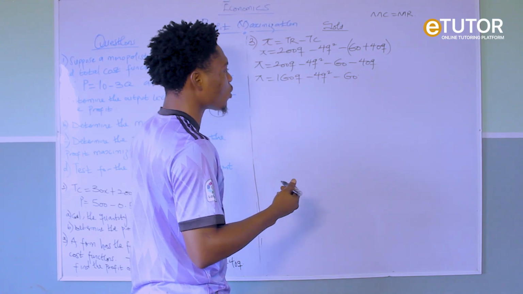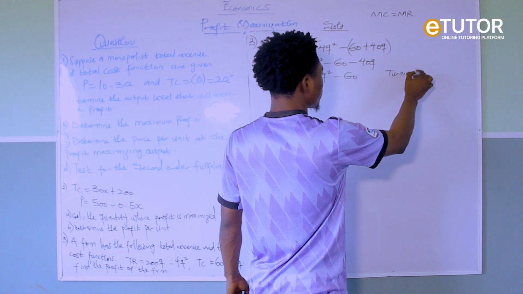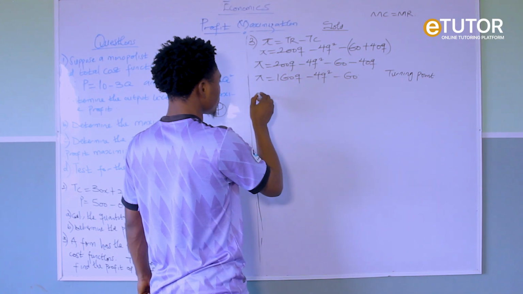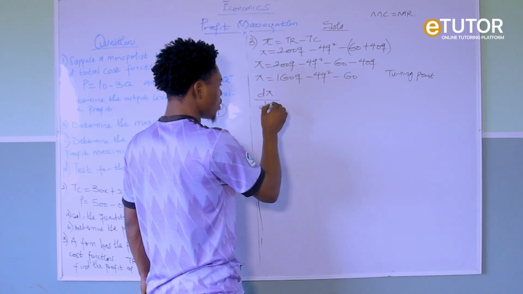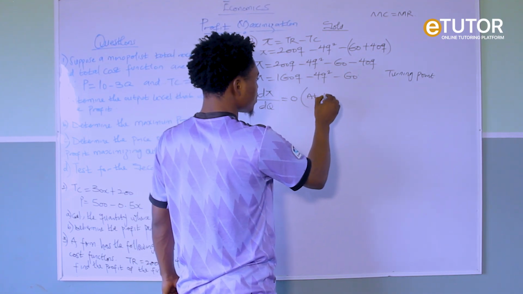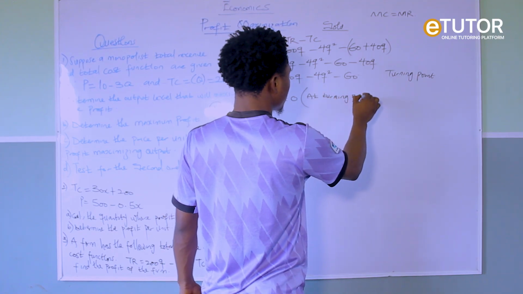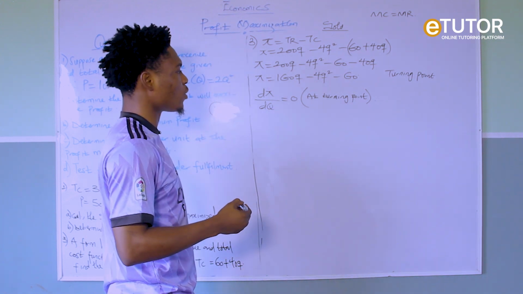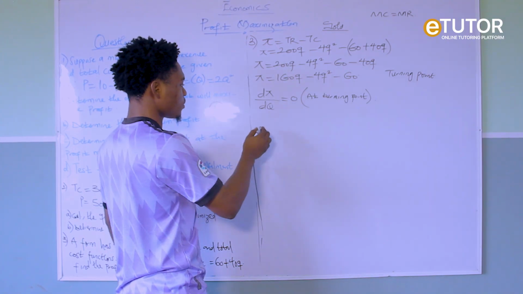Or we can also call it the turning point. Are you getting this now? Which simply means dπ/dQ equals 0 at the turning point. In economics, the turning point is also called the point of inflection.